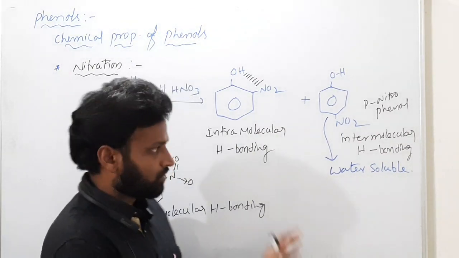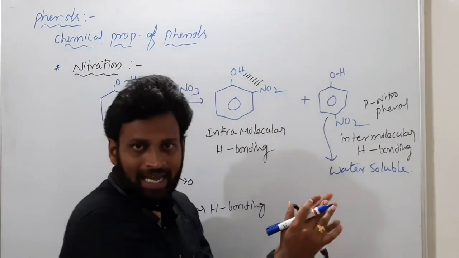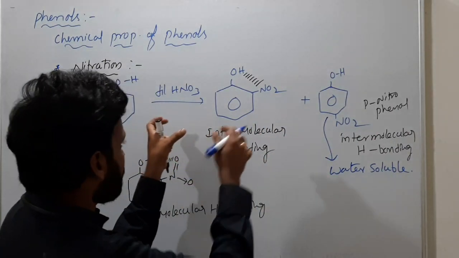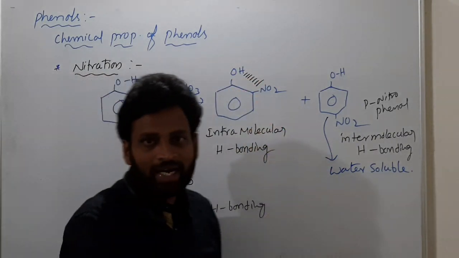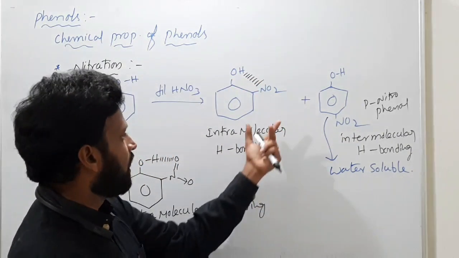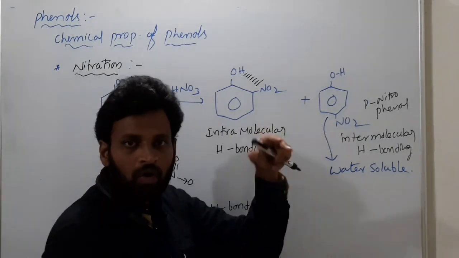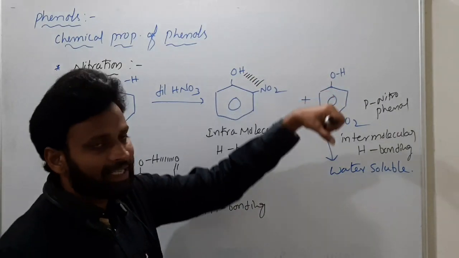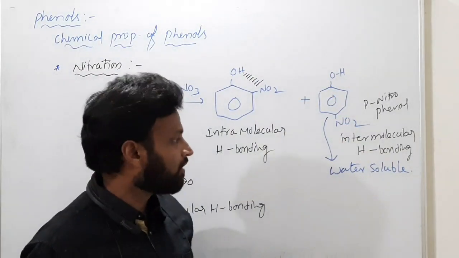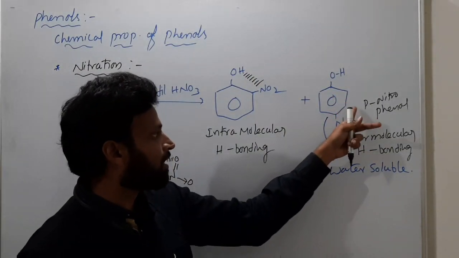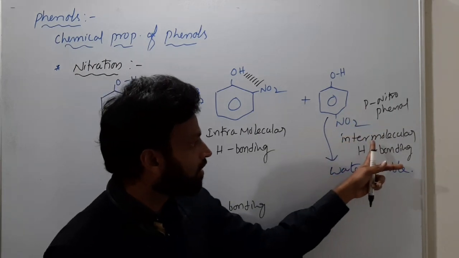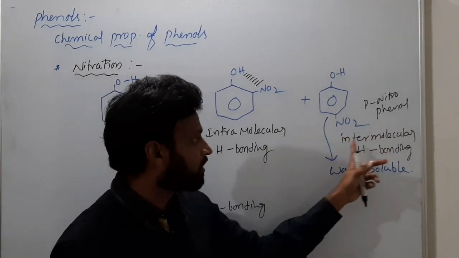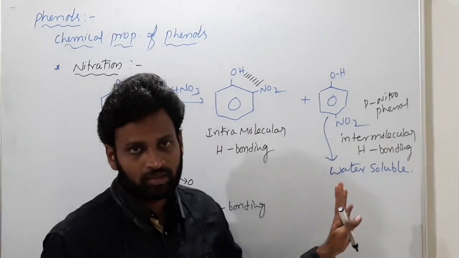Understanding what happens here? You have a mixture of these two compounds. In the laboratory you took phenol and added dilute HNO3. The reaction happened and you got a mixture of these two products. How to separate them? Just by adding distilled water. When you add water, para-nitrophenol forms intermolecular hydrogen bonding with water.